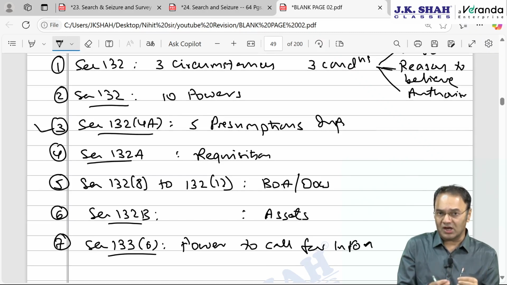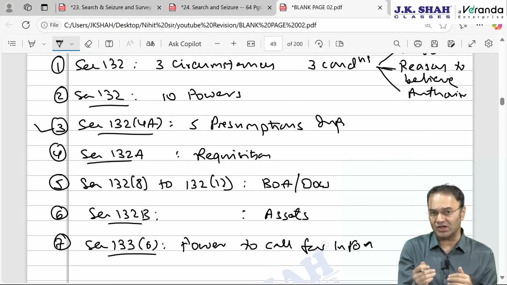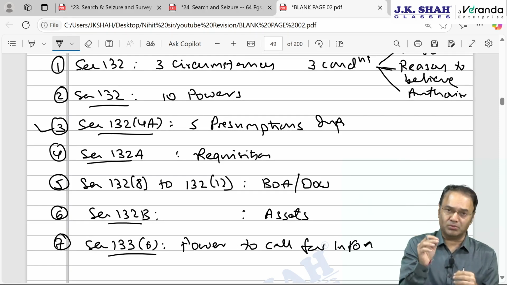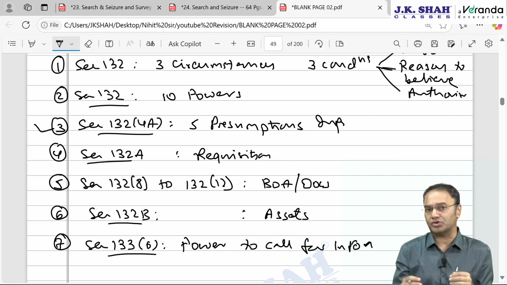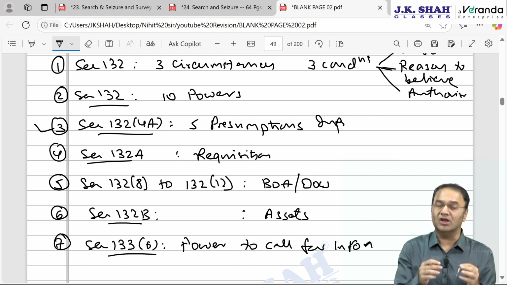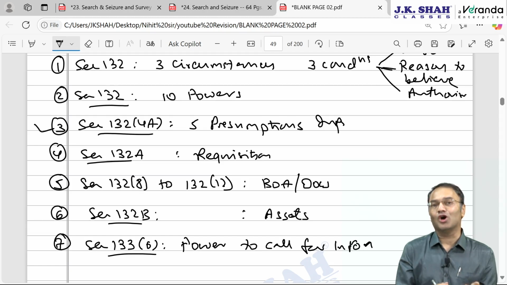In relation to JK Shah Classes, for assessment of JK Shah Classes, a 133(6) requisition comes to you from the Income Tax Department. Either a proceeding should be pending against you or there should be a proceeding pending against JK Shah Classes. If no proceeding is pending, then this power can be exercised only by the Principal CIT or CIT, or with the prior approval of CIT, PCIT.